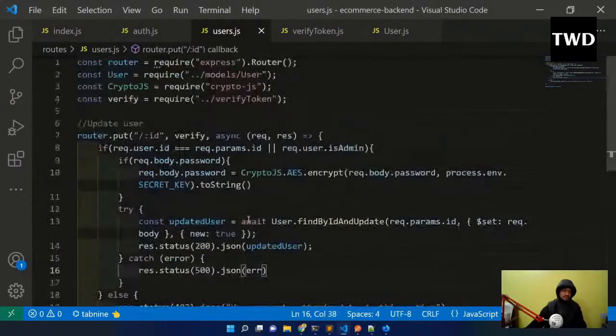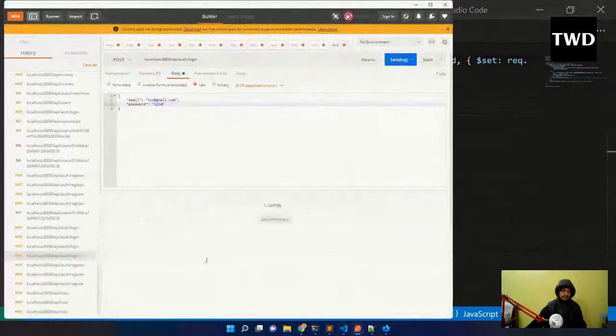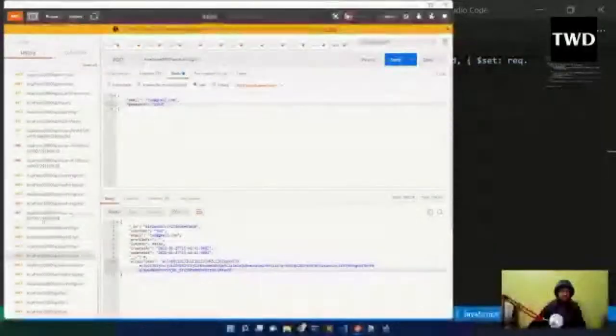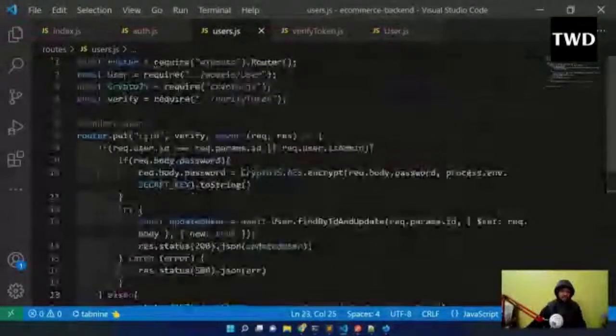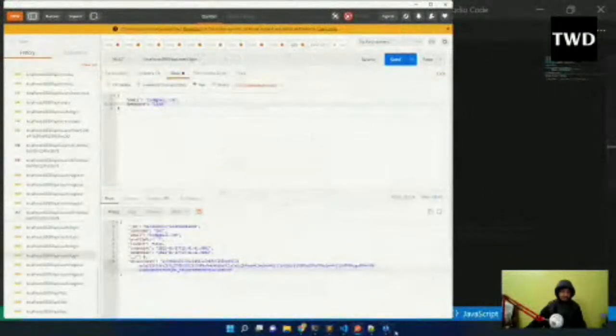Save it. Now this is done. Now let us check whether it is working or not. We have got this JWT token when we are logging in, and it is very important to use this JWT token. And what is our route? Our route is this ID and API users, but I have to update something.